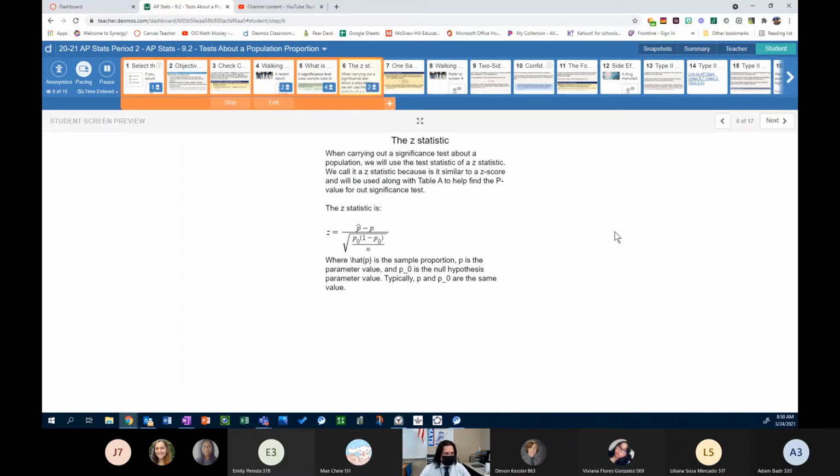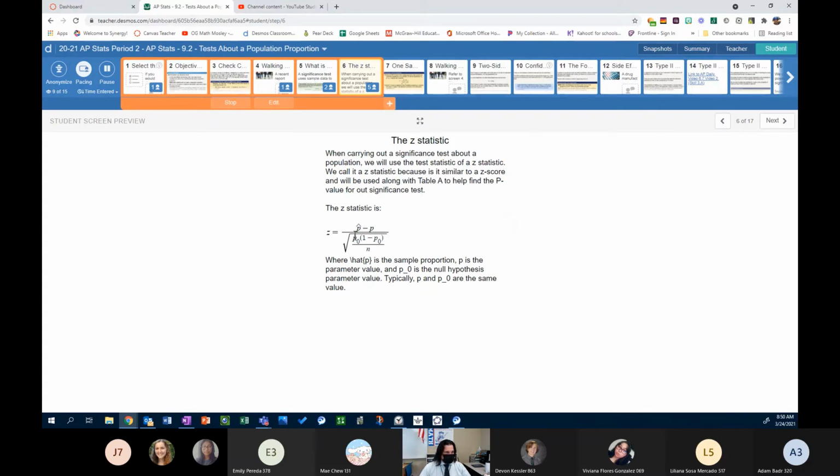So then we get to the Z statistic. All right. Now, when carrying out a significance test about a population proportion, we will use the test statistic of a Z statistic. We call it a Z statistic because it is similar to a Z-score and will be used along with Table A to help find the p-value for our significance test. The Z statistic is Z equals p hat minus p divided by the square root of p sub 0 times 1 minus p sub 0 divided by n.